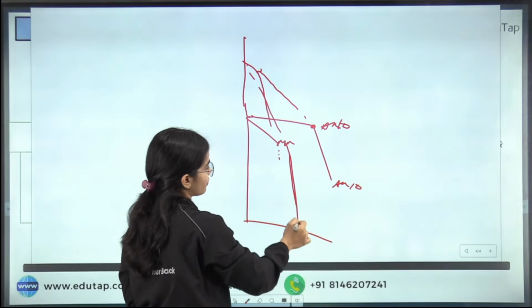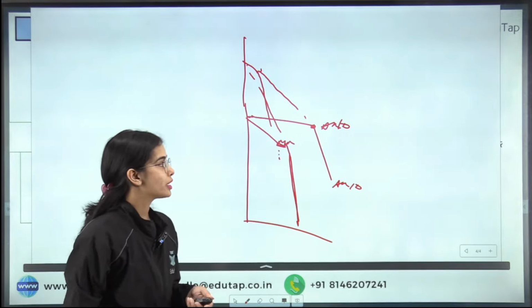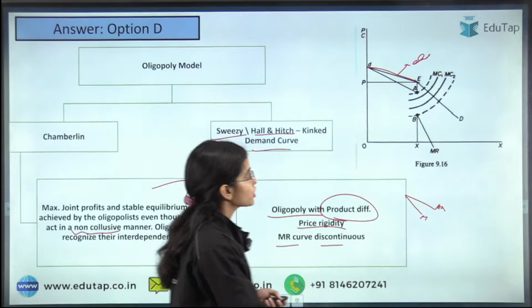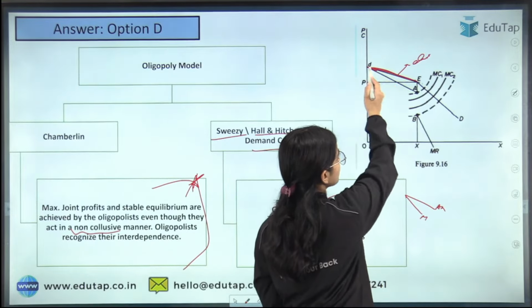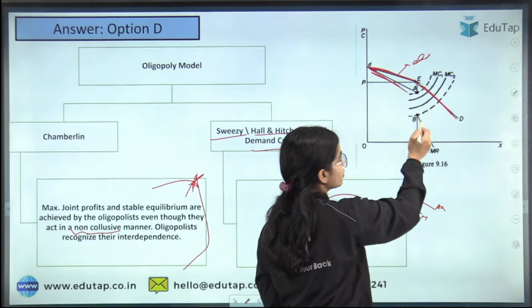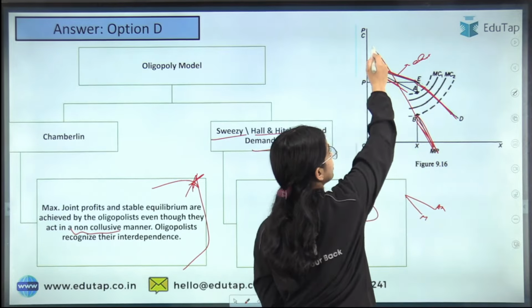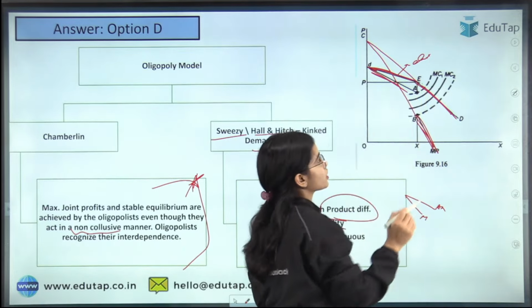So this will be the new marginal revenue. So there will be some discontinuity between the average revenue and marginal revenue. So this is the average revenue, so this is the marginal revenue. Now this is the average revenue, so this is the marginal revenue. So every average revenue has a marginal revenue.